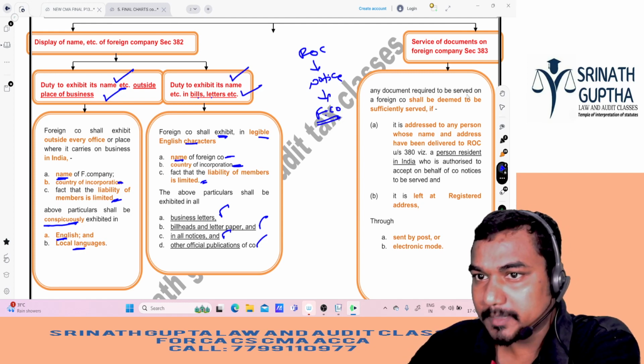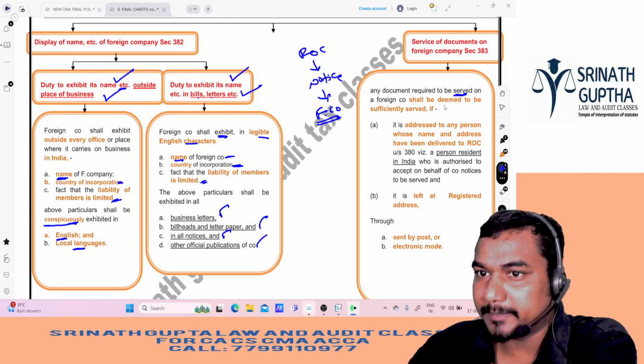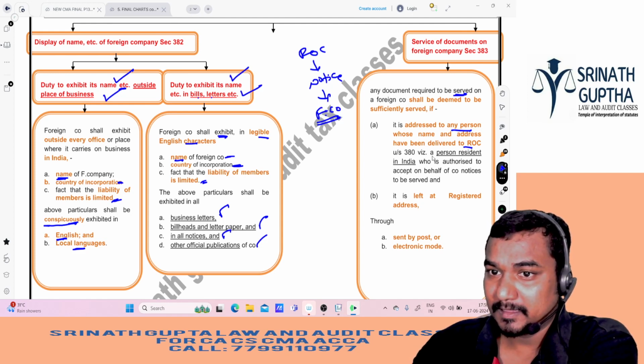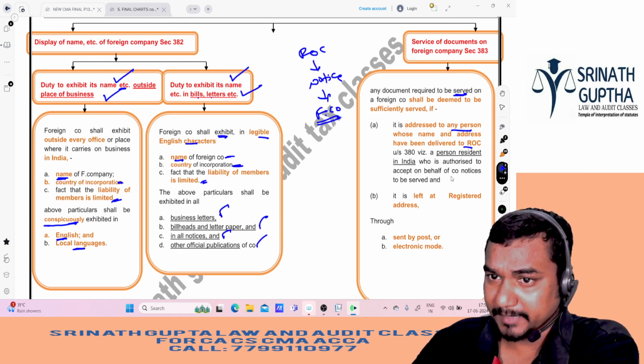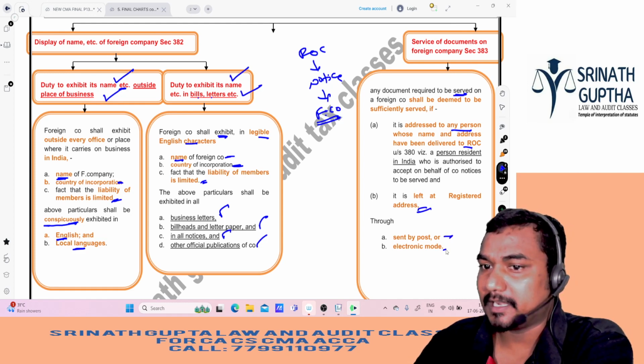A document required to be served on the foreign company shall be deemed to be served sufficiently if it is addressed to any person resident in India whose name and address has been delivered to the ROC and who is authorized to accept notices on its behalf, or if it is left at the registered office in India, through speed post or electronic mode.